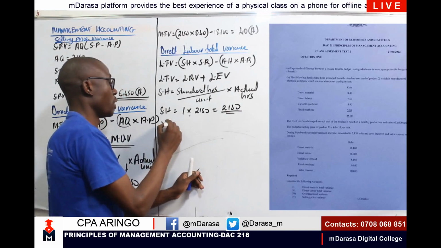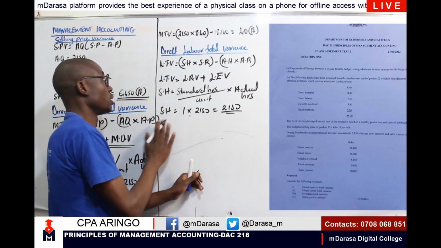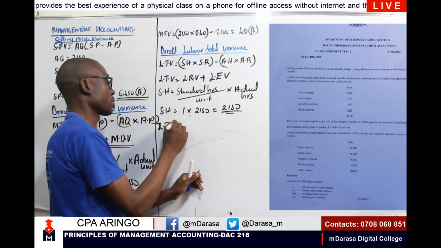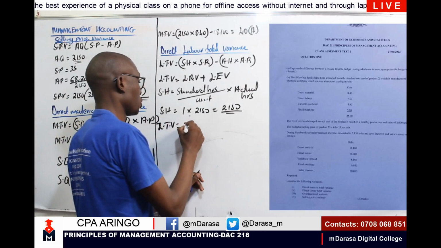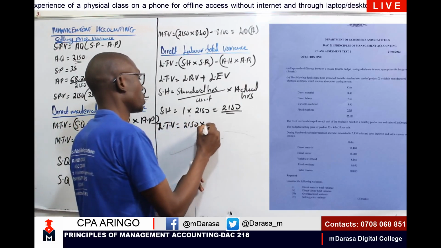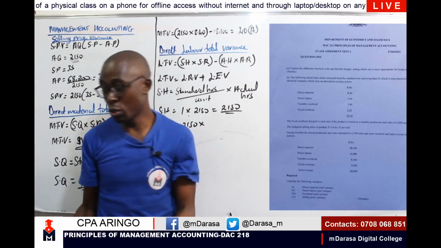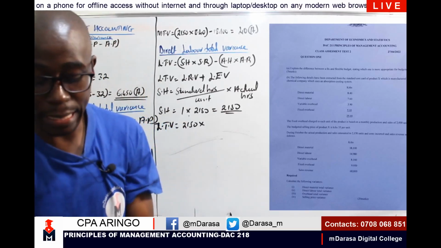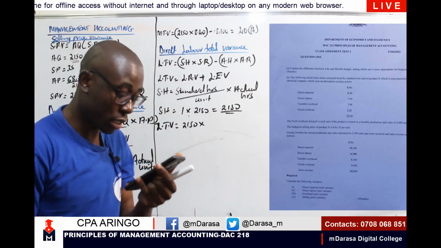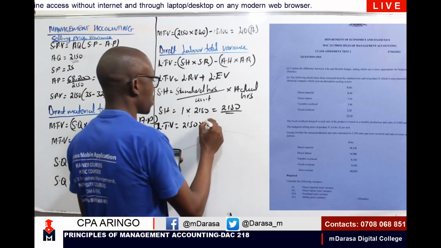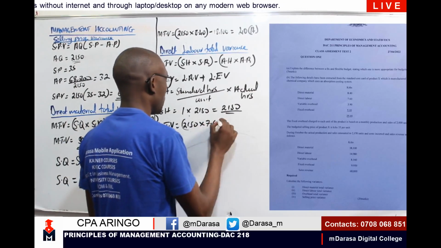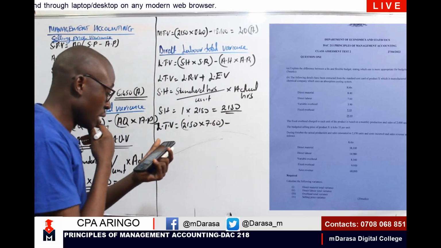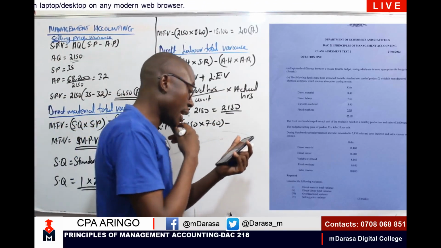So therefore, my labor total variance: I'm going to have our SH, which is 2150. I need a good student to give me our standard rate. What was I given as our standard rate in that question? Direct labor, 7.60, less our actual direct labor cost.